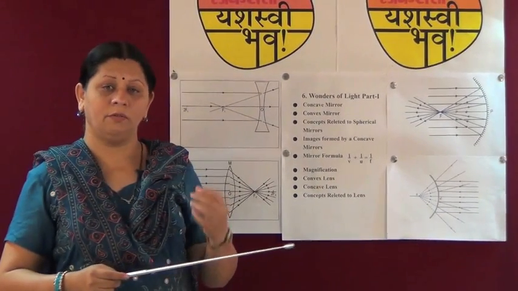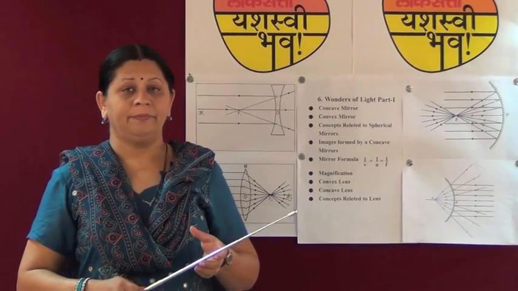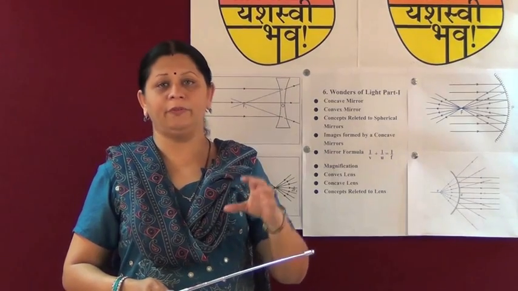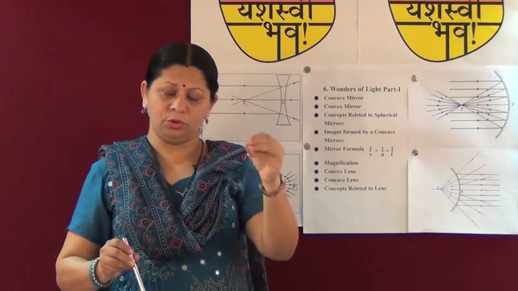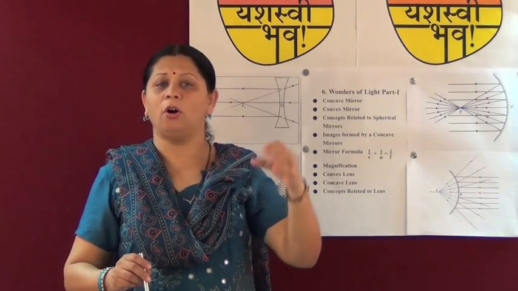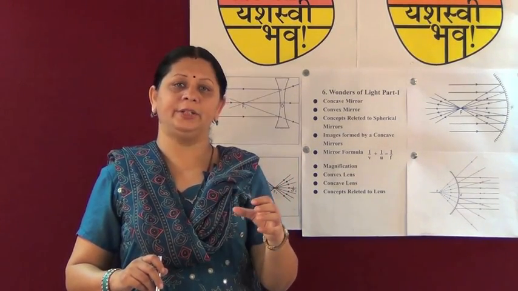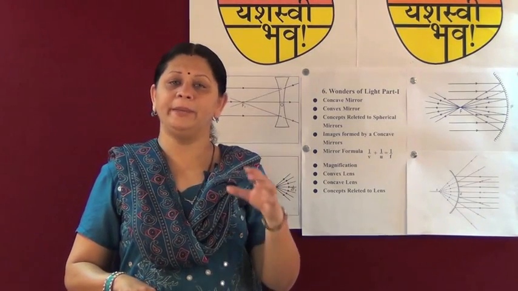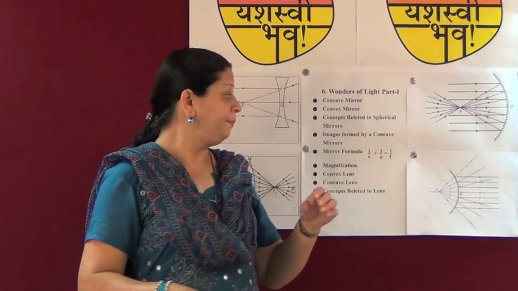Now what do you mean by converging of light? When light is coming to set in one point, when all rays of light come and meet in one point, that is said to be convergence of light. When we want a beam of light, we use this convergence of light.